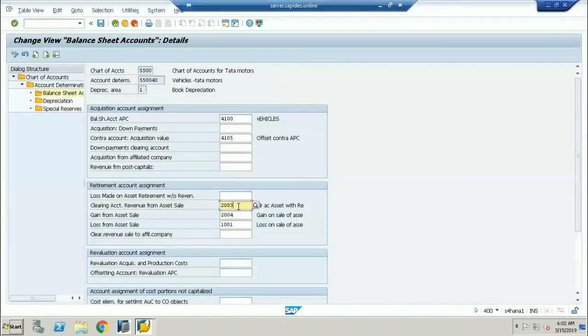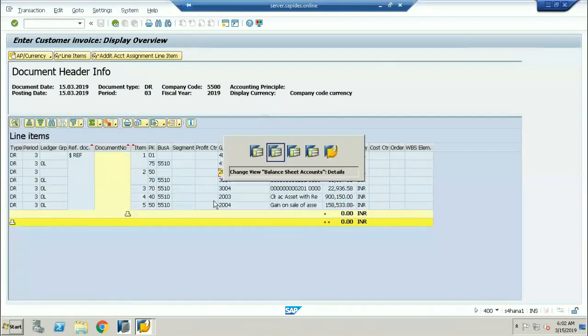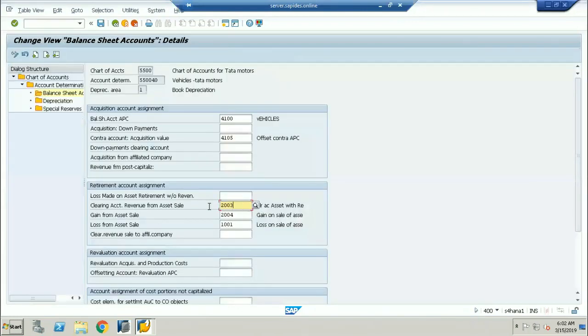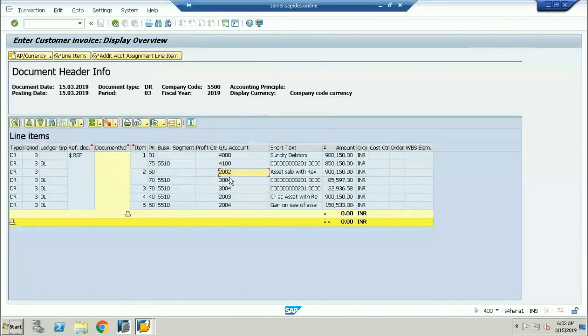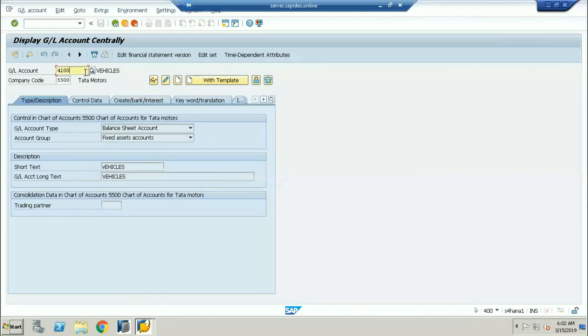So the sale of asset account we have given. Have we given it wrongly, or are we correct? Okay, yeah, it is 2. Sale of asset account, asset sales with revenue.